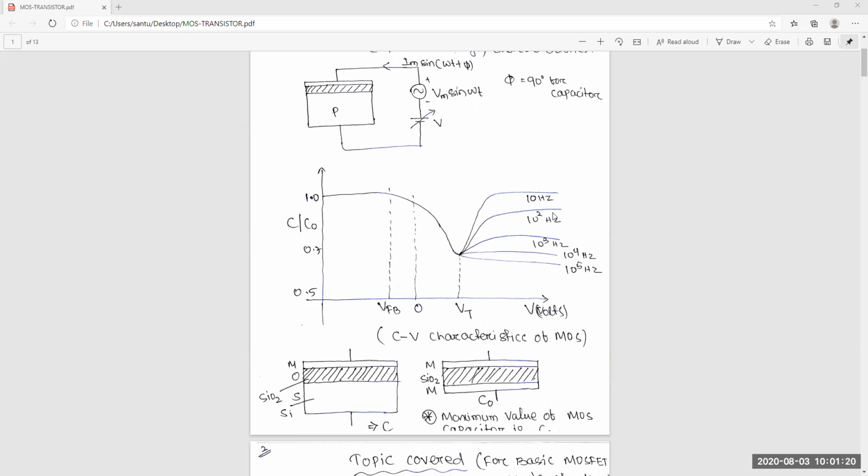Ideal means you will connect two metals and in between them one silicon dioxide or insulator. The capacitor is an ideal capacitor. But here on the left side, it is the actual capacitor of that MOS. The gate is the metal or polysilicon, the silicon dioxide is the insulator part, and the substrate is the p-type substrate. So this is the actual capacitor.